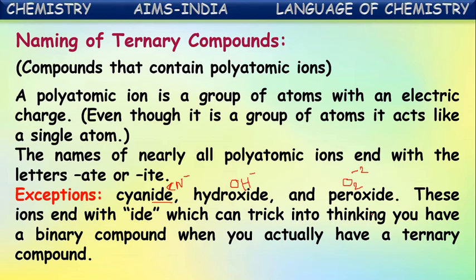But the remaining polyatomic ions mostly get either -ate or -ite at the end of the name. With a ternary compound, as opposed to a binary compound, you may get confused if you have cyanide, so only these three are exceptions. Mostly they contain either -ate or -ite in their name.